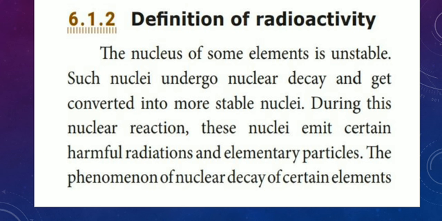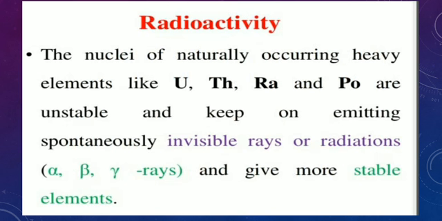The nuclei of naturally occurring heavy elements like uranium, thorium, radium and polonium are unstable and keep on emitting spontaneously invisible radiations like alpha, beta, and gamma rays and give more stable elements.